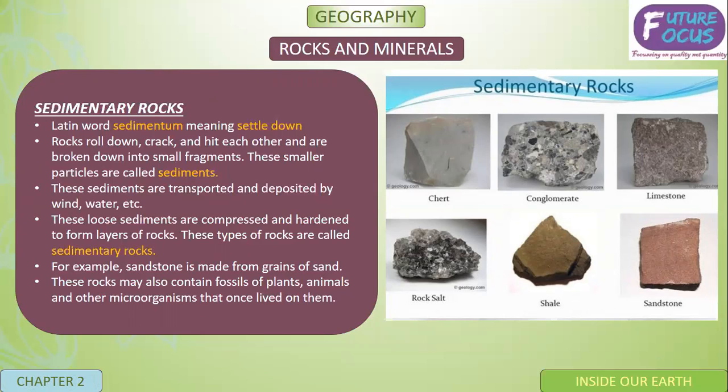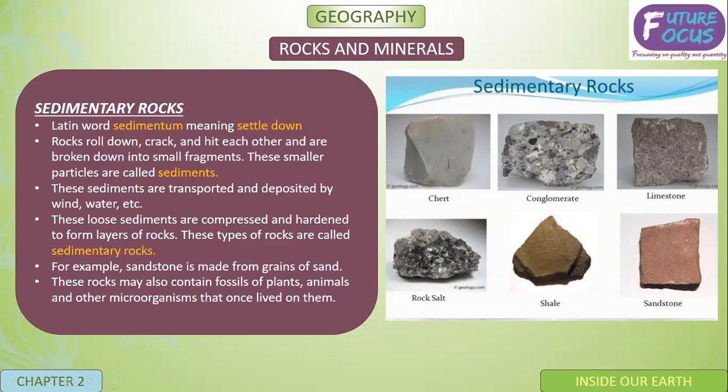These sediments are transported and deposited by wind or water, and are compressed and hardened to form layers of rock. These are known as sedimentary rocks. For example, sandstone, which is made from grains of sand.